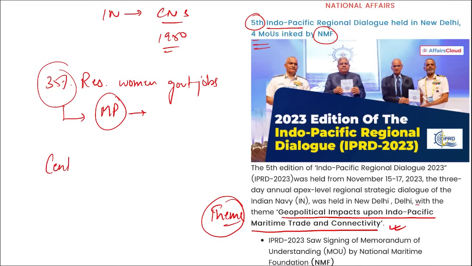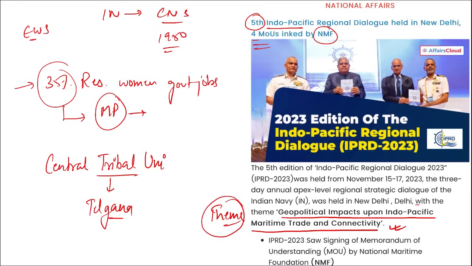Then a central tribal university. This was recently aimed to be established where? So this central tribal university will be set up in Telangana. Now we were discussing 35% reservation for women in government jobs. But now tell me, how much percent reservation was announced by Bihar government for the economically weaker section in judicial services? So Bihar has announced 10% reservation in the EWS category for the judicial services.